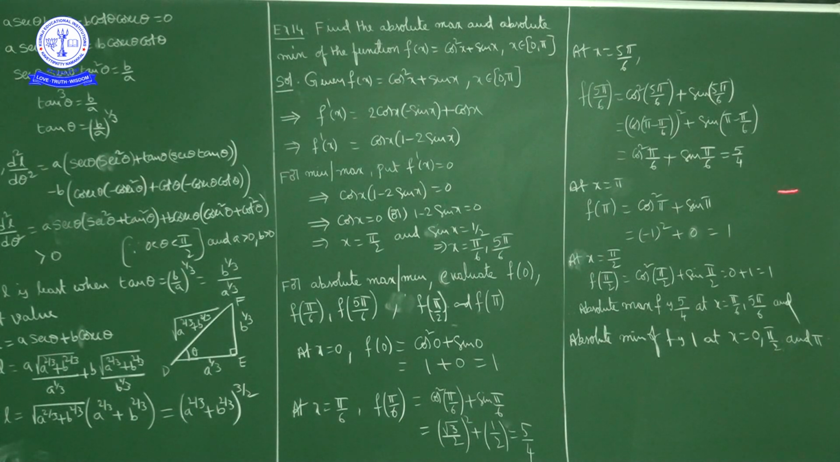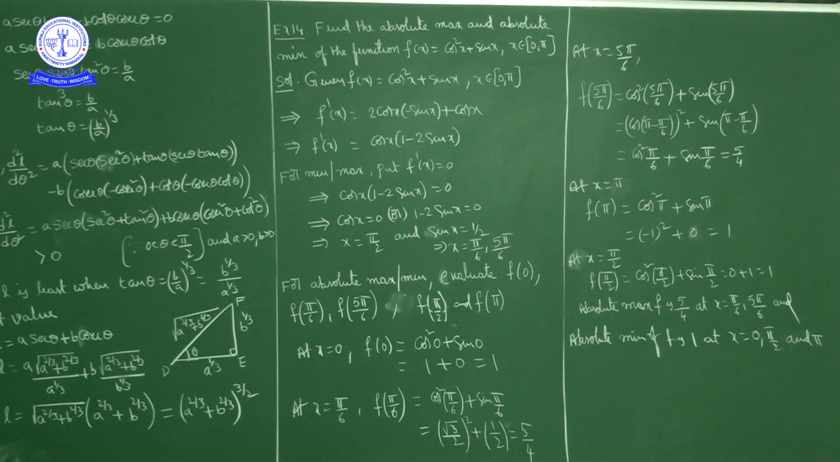Next, at x is equal to pi, f of pi is how much? Cos square pi plus sin pi. Now sin pi value is 0, cos pi value, how much? Minus 1. Minus 1 square is 1, 1 plus 0 is 1, okay. Next, at x is equal to pi by 2, f of pi by 2 is cos square pi by 2 plus sin pi by 2. Cos pi by 2 value is 0, so this is 0, plus sin pi by 2 value is 1, 0 plus 1 is 1.